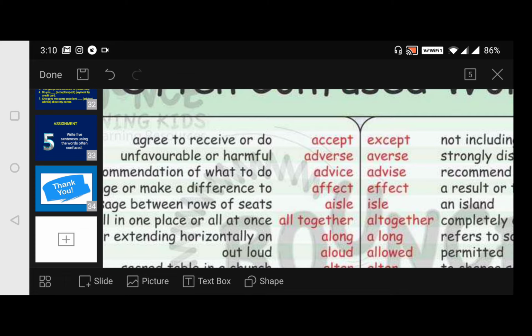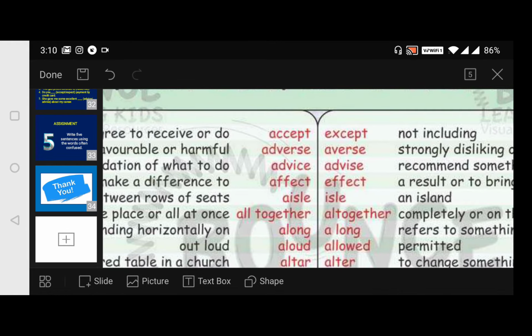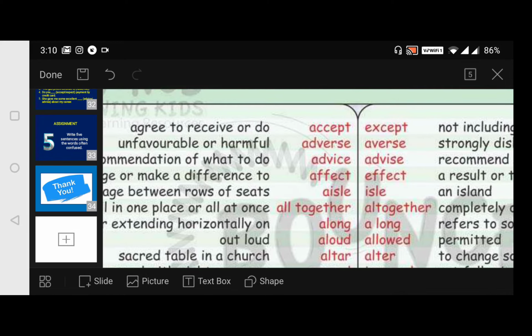So agree to receive or do, that we say as accept. And except: I like all in the class except you, if the teacher says like that, because you never work hard, then except means not including, other than you, okay.